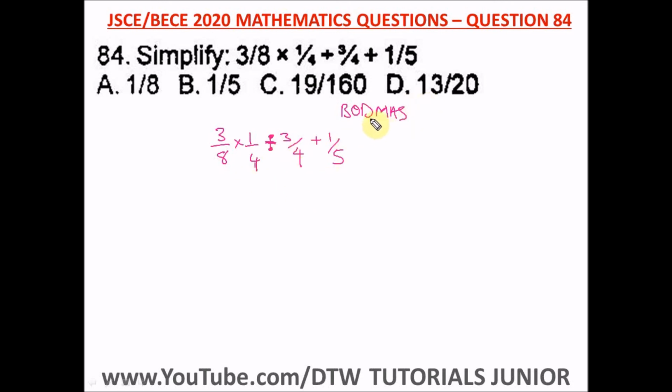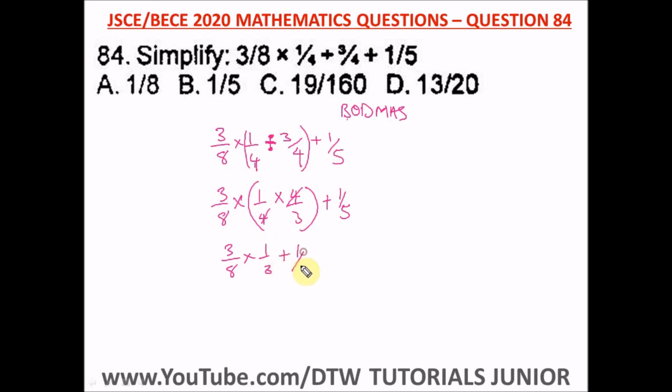All right, so let's use BODMAS. First of all, we do what? There's no brackets, there's no other, so we do division. So we have 1 over 4 divided by 3 over 4. So we have 3 over 8 times 1 over 4. Changing this division sign to multiplication sign, we invert this one, so we have 4 over 3. This will cancel out. We have a plus 1 over 5 here. So we have 3 over 8 times 1 over 3 is left here, plus 1 over 5.